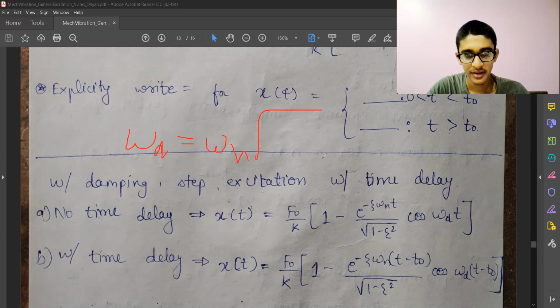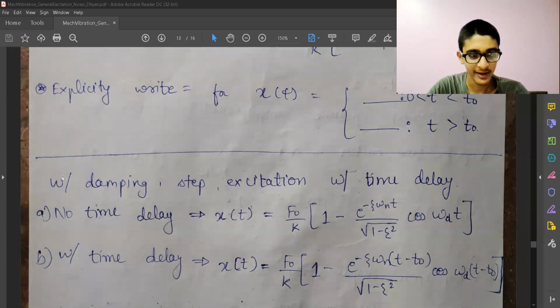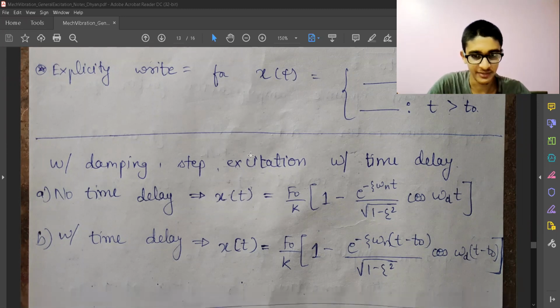So the trick we can use is to directly remember these responses, and if the damping is 0, we can put zeta equal to 0 and get the original response without damping. And when there is a time delay and there is damping, there are two things we need to take care of.